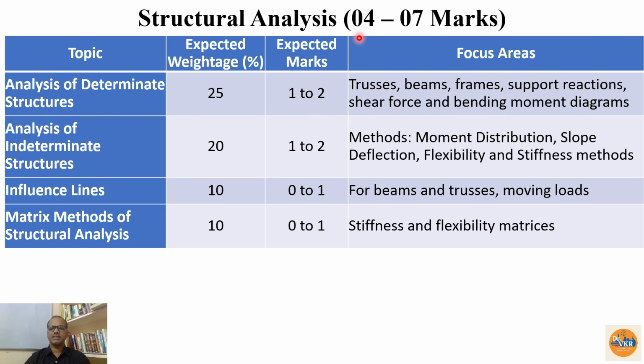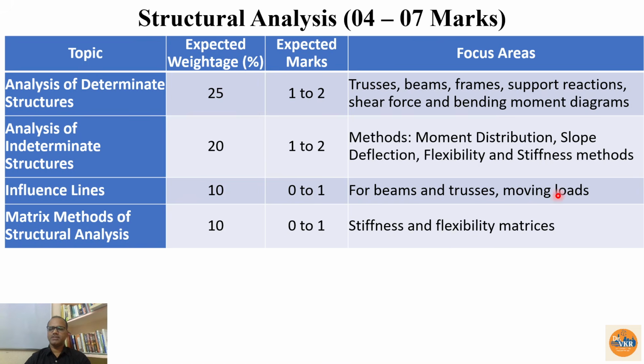Then structural analysis, the typical weightage range is 4 to 7, so you may expect some 8 to 9 also sometimes. So in this one, highest weightage is for the analysis of determinate structures, where the expected marks are 1 to 2. The topics which we need to focus are trusses, beams, frames, support reactions, shear force and bending moment diagrams for the determinate structures. And in the indeterminate structures, we need to determine what are the methods we are having, like moment distribution, slope deflection, flexibility and stiffness methods, like this. And here influence lines also we need to see.